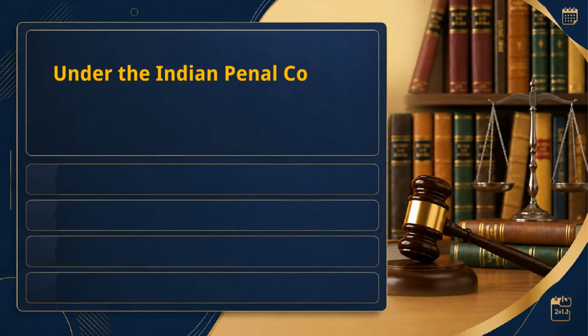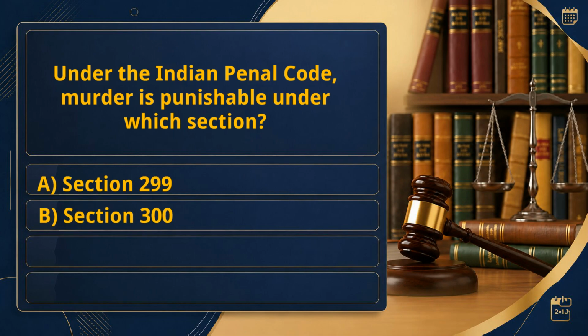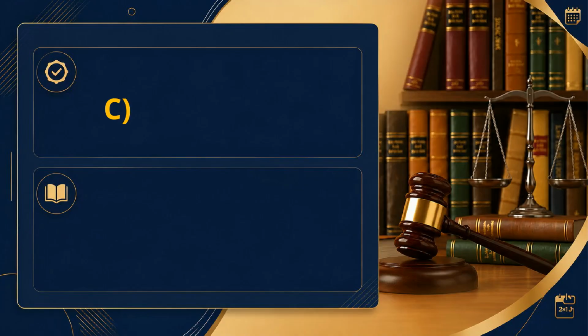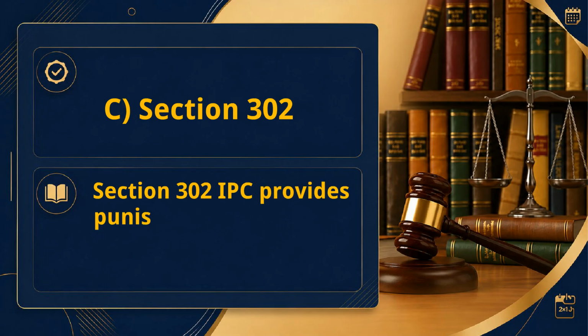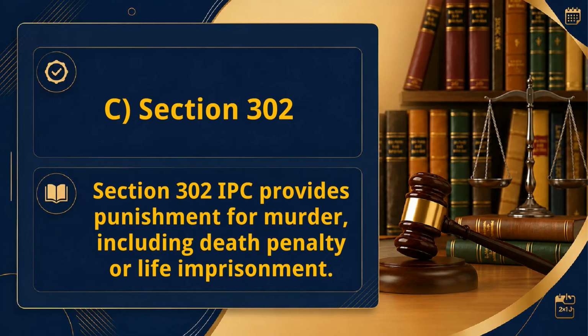Under the Indian Penal Code, murder is punishable under which section? A. Section 399. B. Section 300. C. Section 302. D. Section 300. Right answer: C. Section 302. Section 302 IPC provides punishment for murder, including death penalty or life imprisonment.